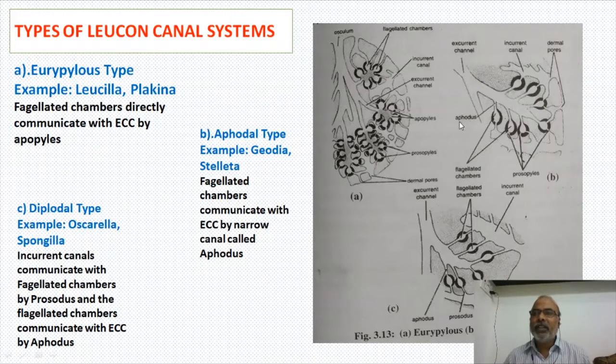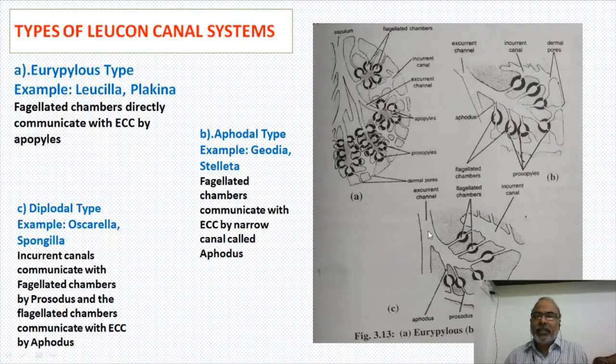This duct is called aphodus. Because of aphodus, a duct is there where flagellated chamber is opening into excurrent canal through a duct. So this duct is called aphodus. Because of the aphodus, the system is called aphodal system. Okay, flagellated chambers communicate with excurrent canal by aphodus. Okay, next, so this is that one.